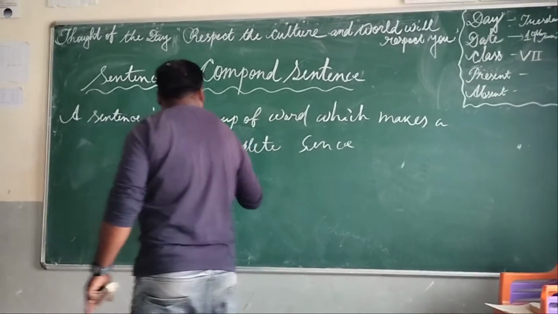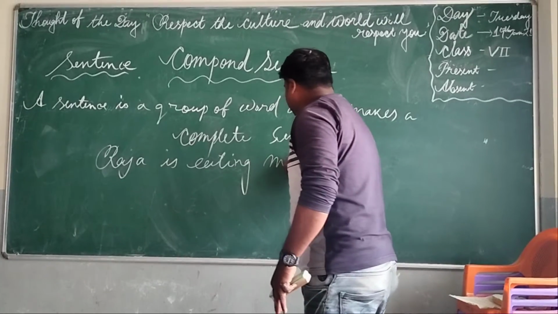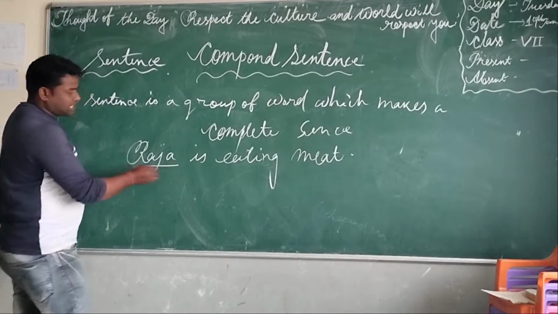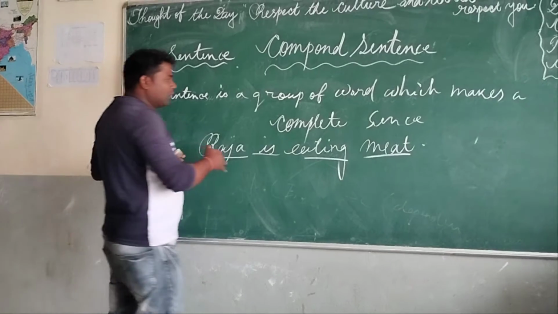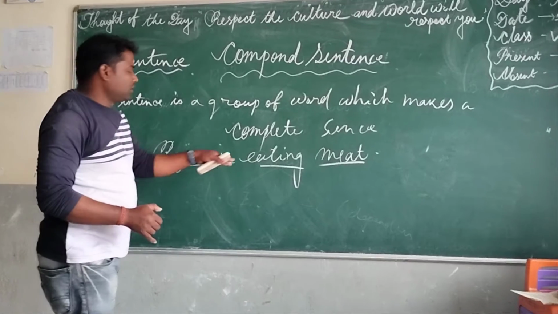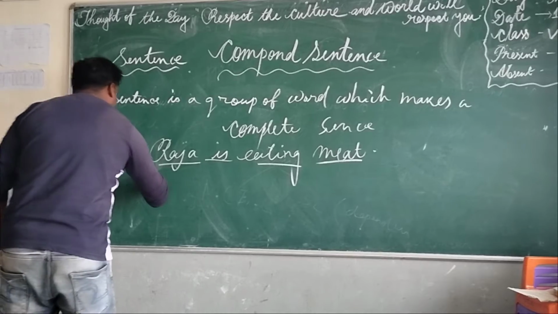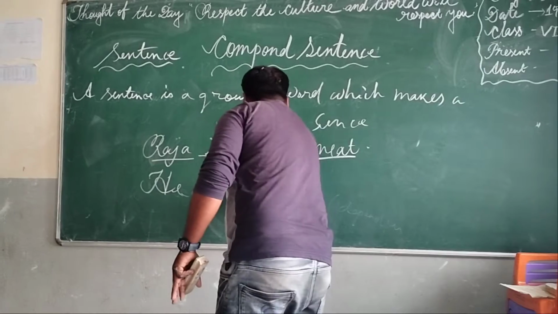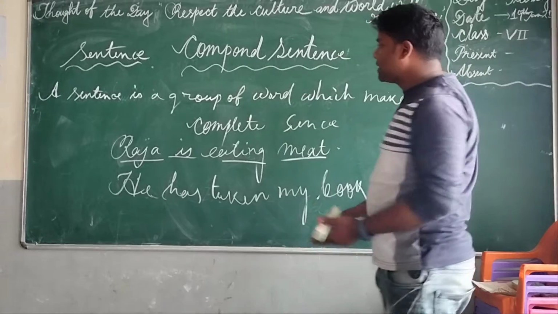Like, Raja is eating meat. So here all the words Raja is eating meat are joined with each other with the sense of a thing. So Raja is eating meat is also a sentence, and if we say he has taken my book, these are the examples of sentence.